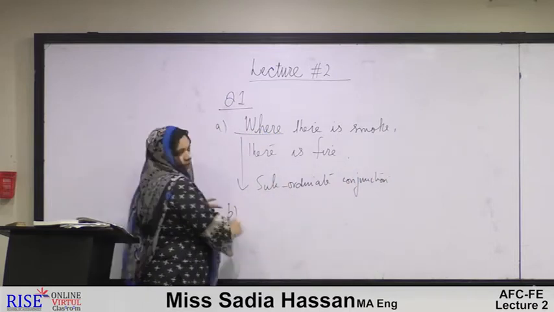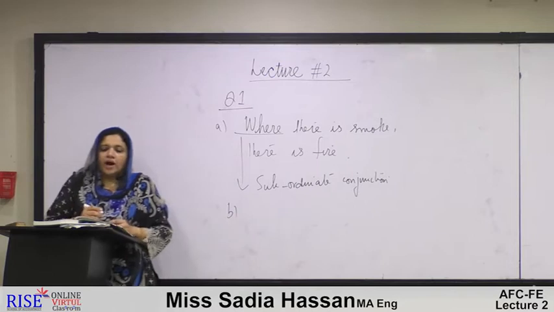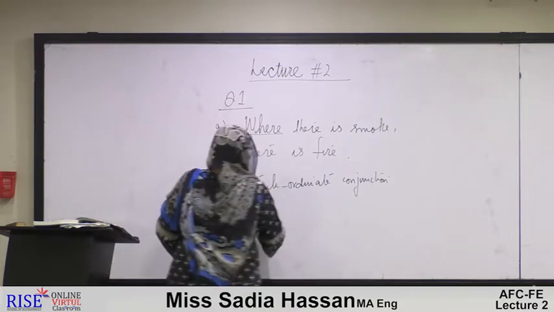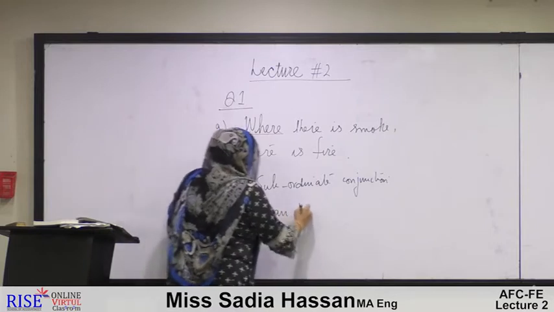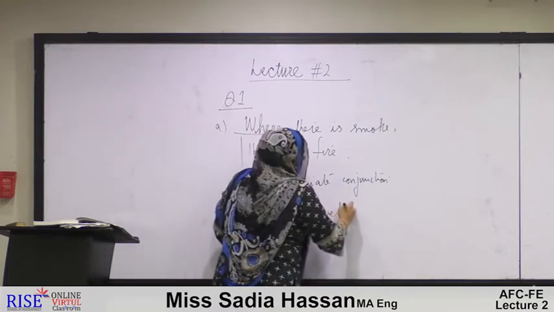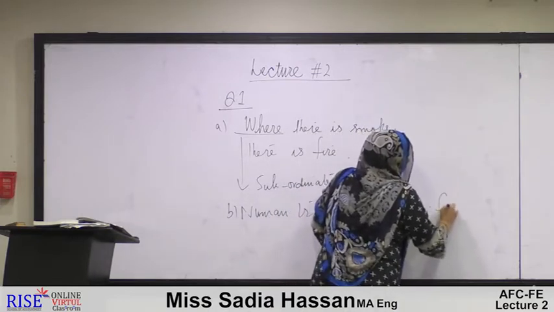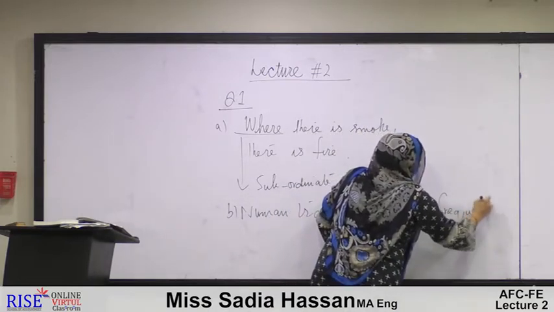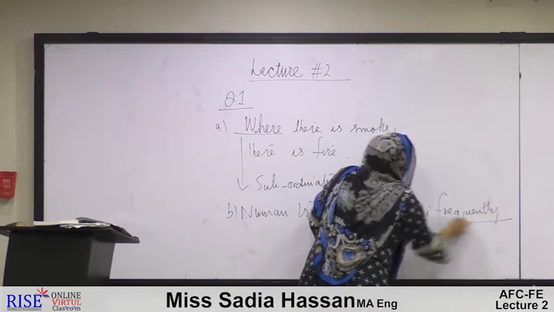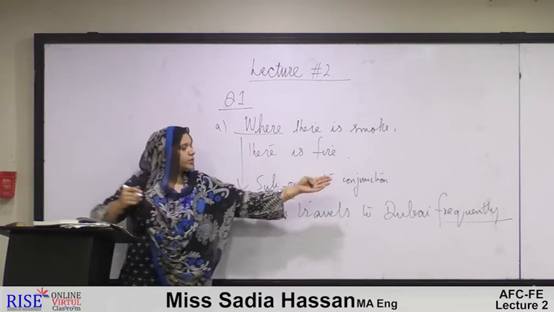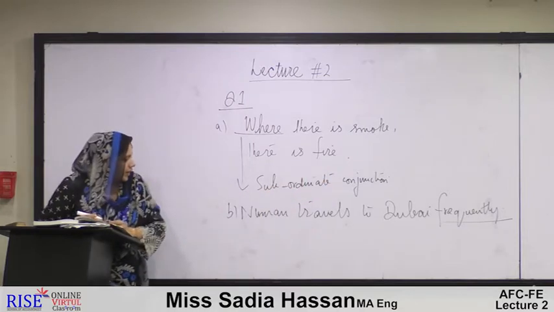Number B. Noman travels to Dubai frequently. Frequently has been underlined. Fine. Now we have to find out what this word "frequently" is.